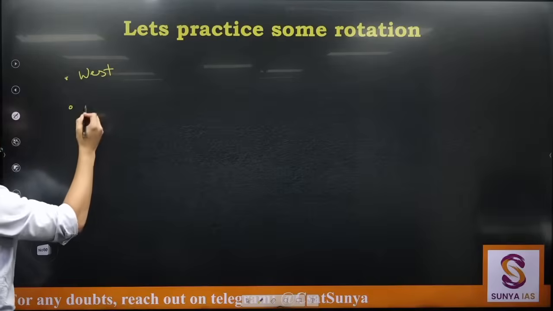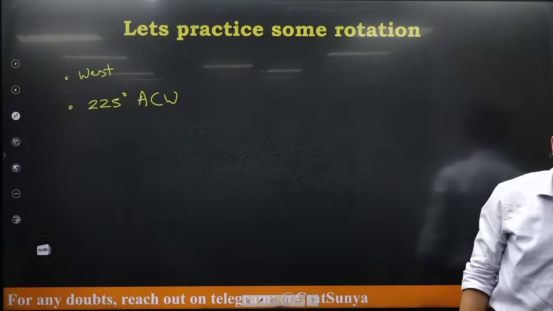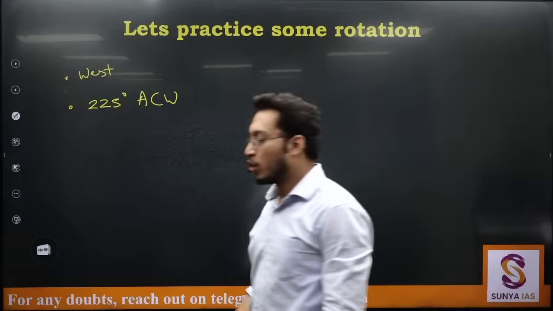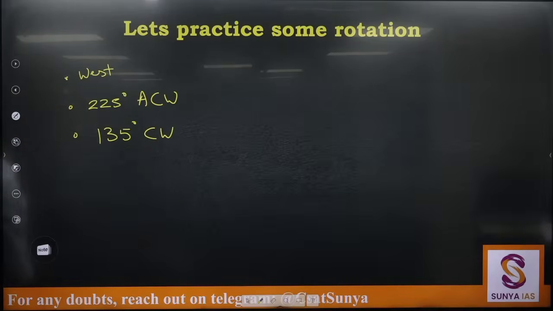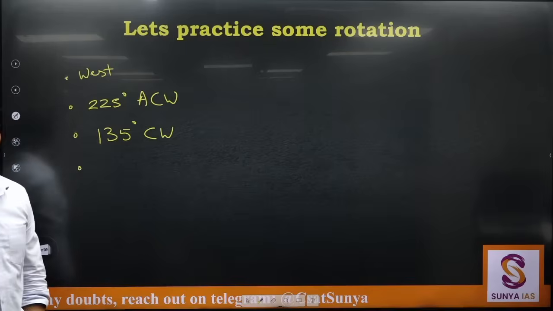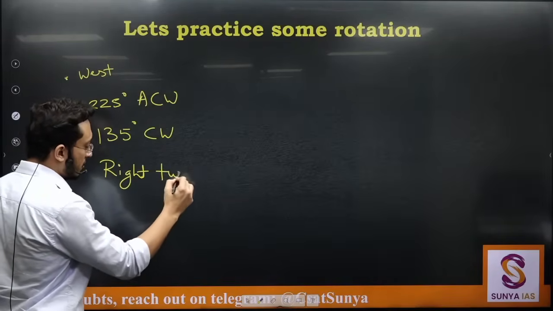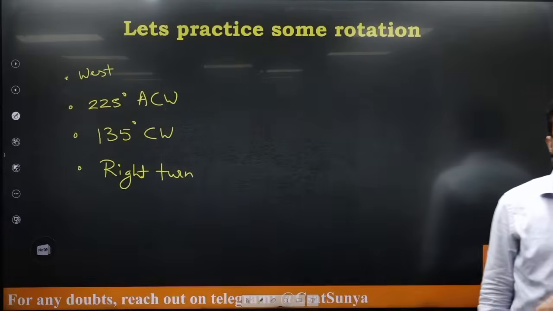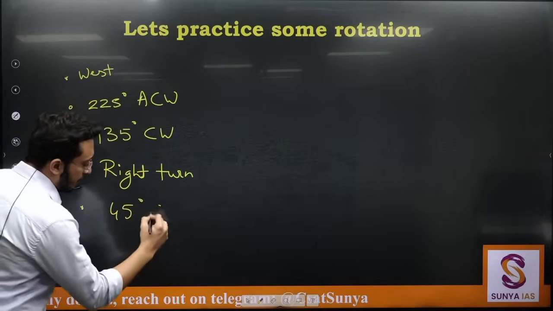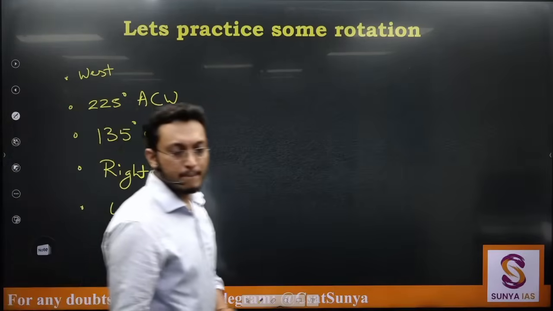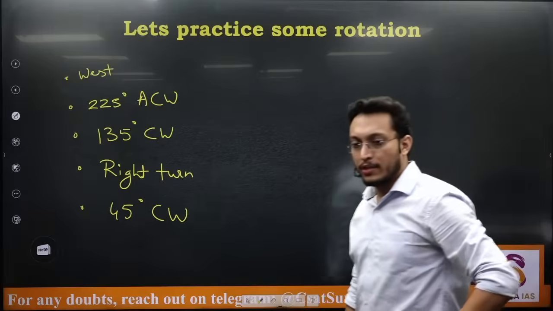Make it in your own copy, don't look at others'. 225 degrees anti-clockwise. Then he rotates 135 degrees clockwise, then he takes a right turn, then 45 degrees clockwise. Now what is his final direction?